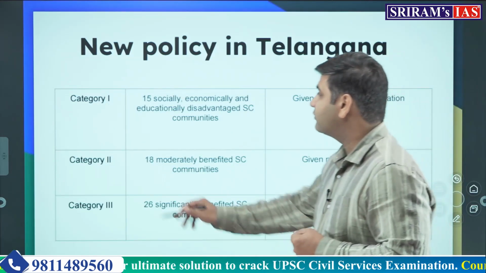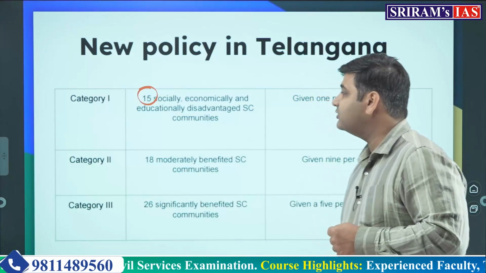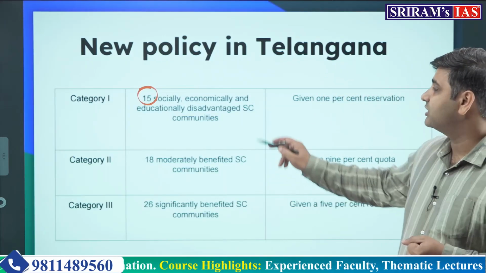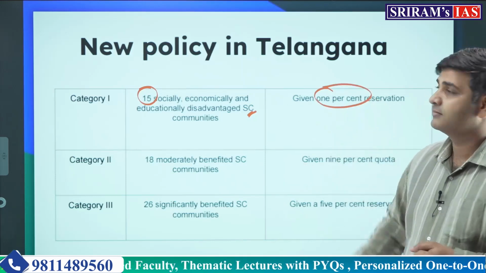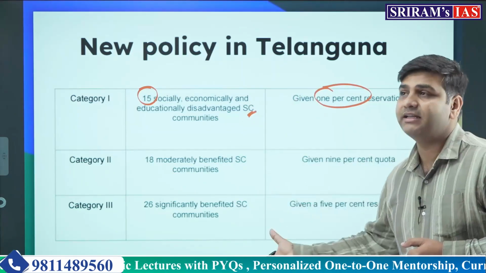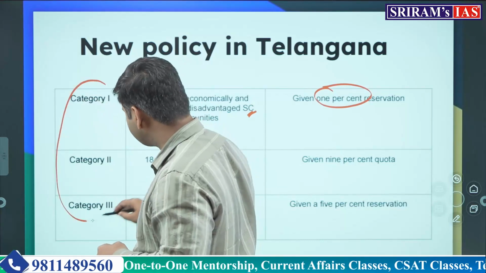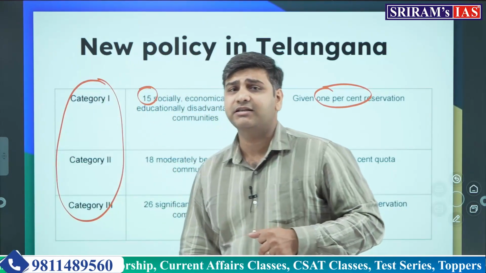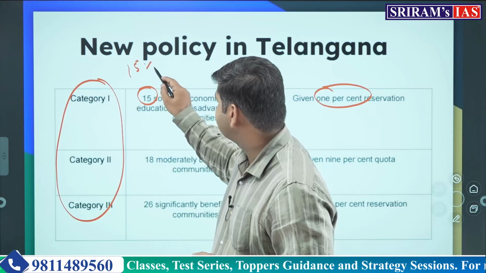This is category number 1. There are 15 socially, economically and educationally disadvantaged scheduled caste communities, and they have been given 1% reservation. That is actually subcategorization. Earlier, all these three categories, category number 1, category 2 and category 3, were getting 15% reservation.